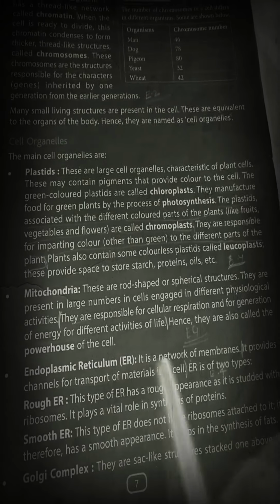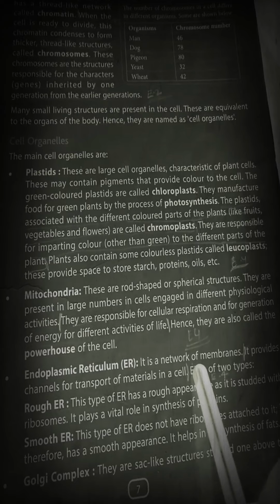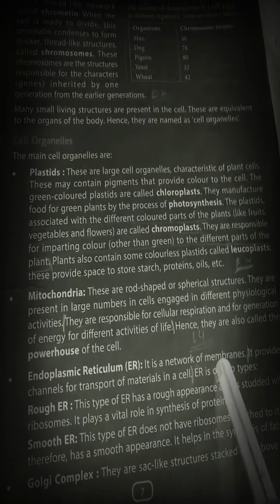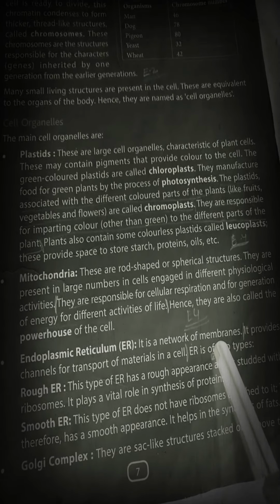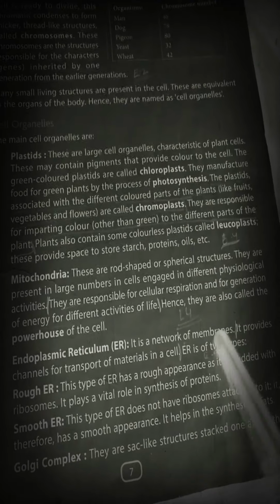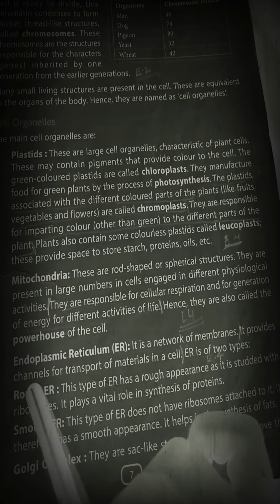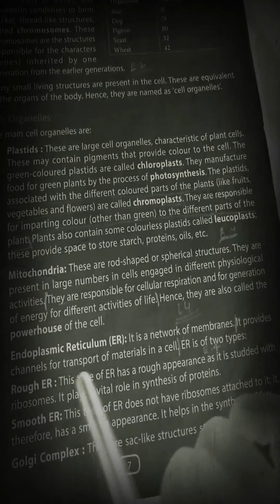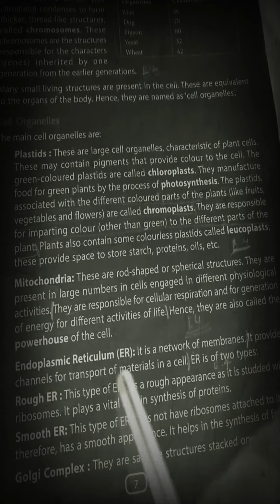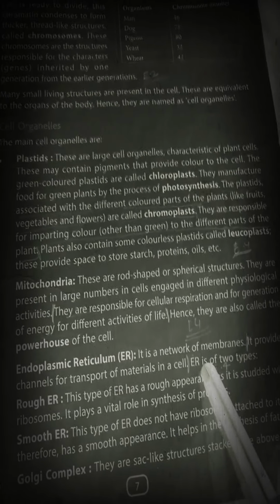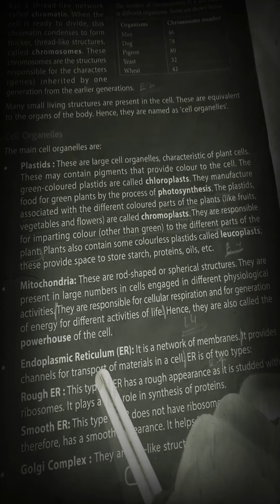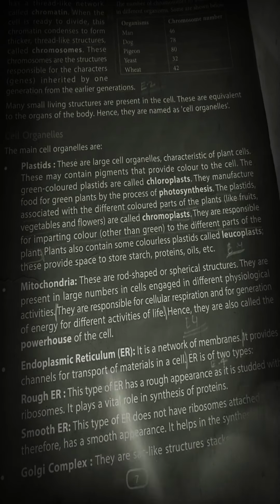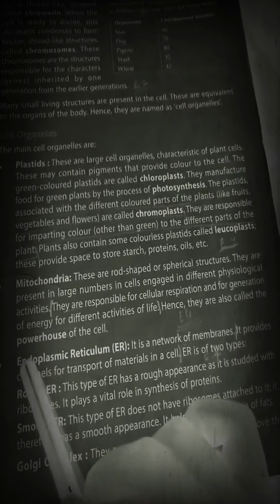Endoplasmic reticulum is a network of membranes. Which membrane is discussed here? The nuclear membrane, and it can also be the cell membrane. It is a network of membranes which provides transportation channels for the different materials of the cell. Every material which enters the cell or nucleus is transferred through the channels provided by the endoplasmic reticulum. They are of two types.